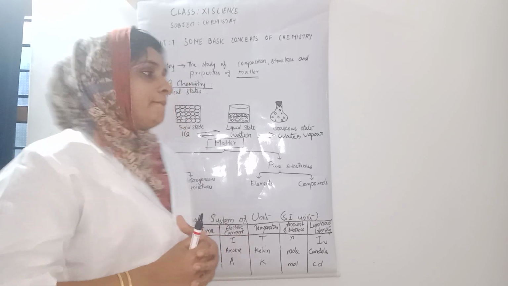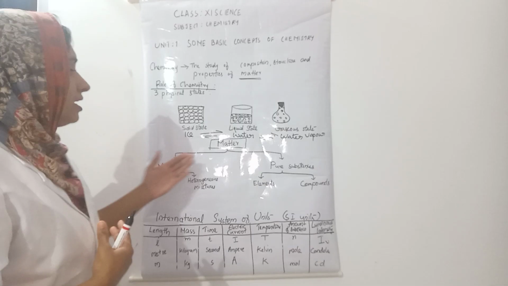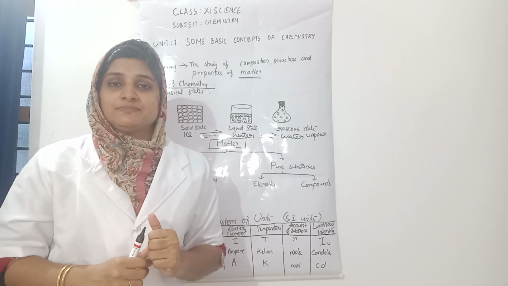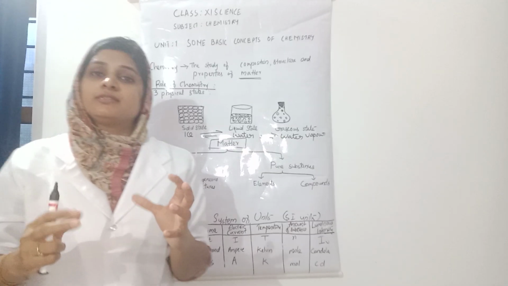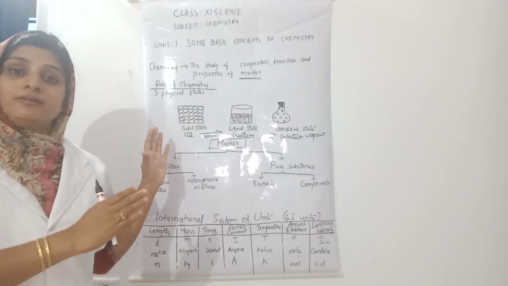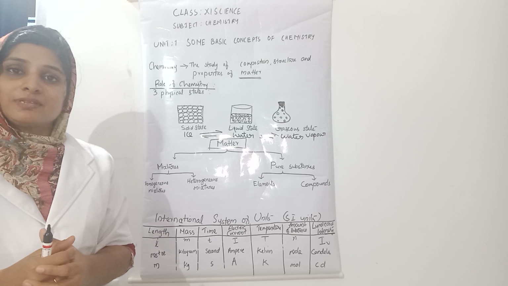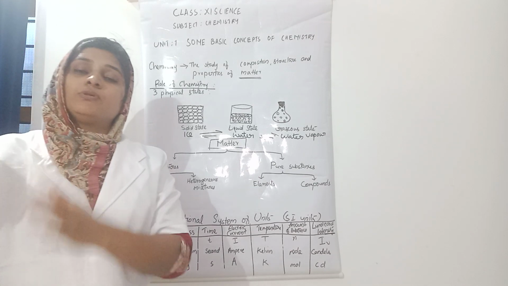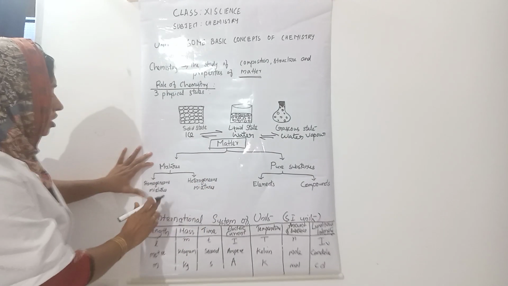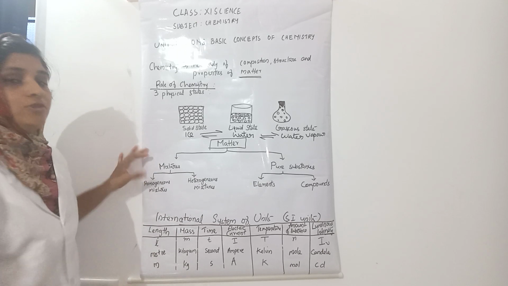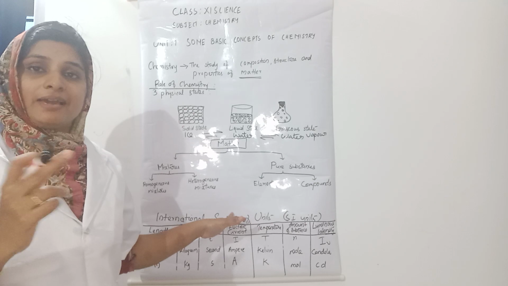Next, matter is again classified into two: mixtures and pure substances. A mixture contains more than one component. There will be two or more components. Mixtures are again classified into homogeneous mixtures and heterogeneous mixtures. You have learned about mixtures, solutions, colloids, suspensions in your 9th class.